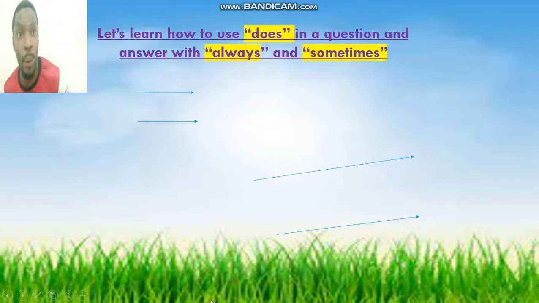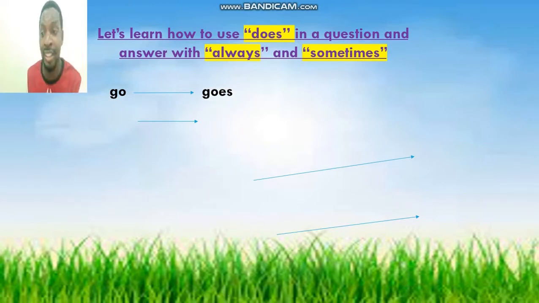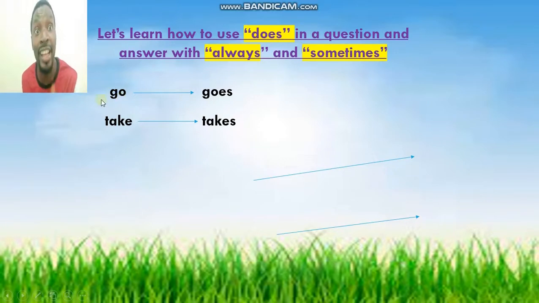Right. Now we have some two tenses. Can you see the tenses? We have go and take. Go is changing to goes. Take changes to takes. Now look at go. Go is a present tense. Present simple tense, right? Go and take as well. So the indicative form of go is gonna be goes, take, takes.